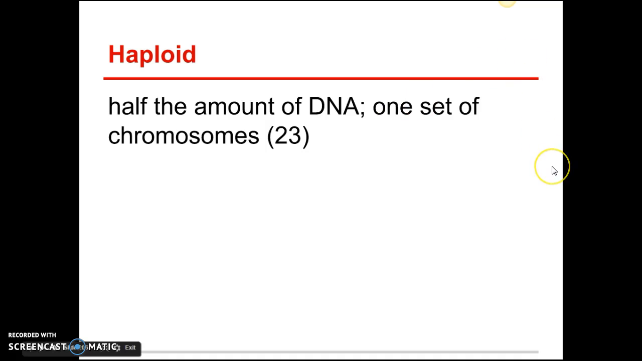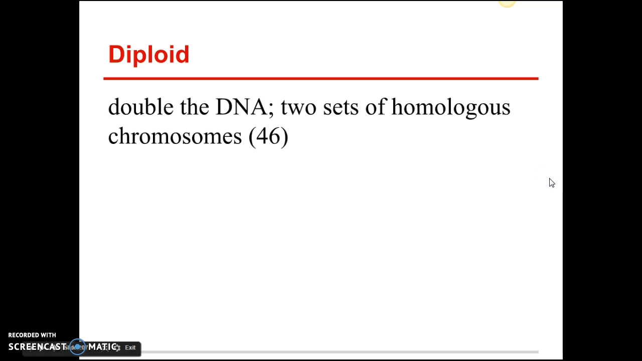Okay? So if the word haploid means half, that applies to meiosis. The word diploid applies to mitosis. Somewhere next to diploid, I want you to write the word mitosis. That means double the DNA, 2 sets of chromosomes. So this is what we call body cells. I want you to write body cells somewhere near this.